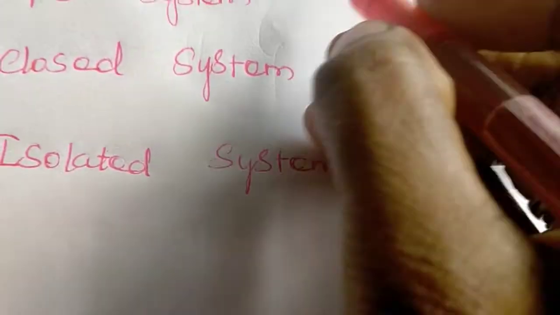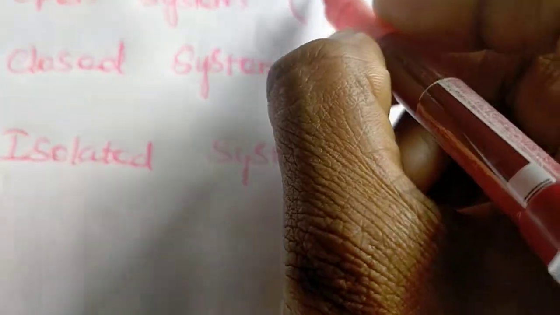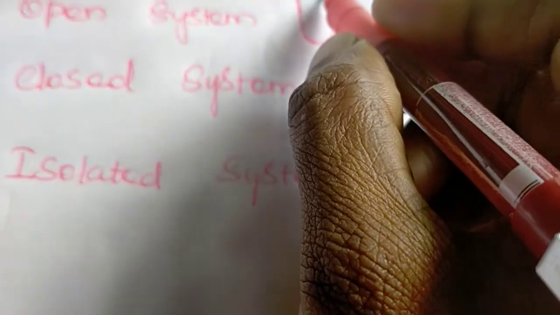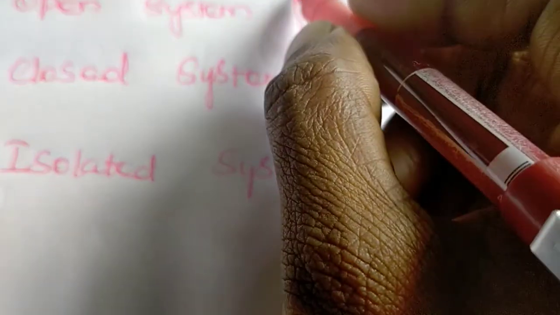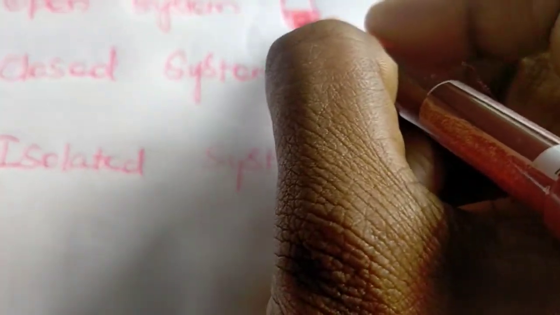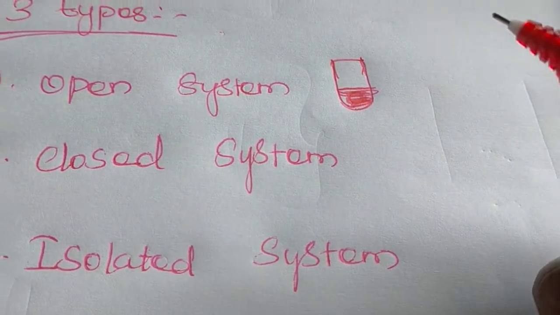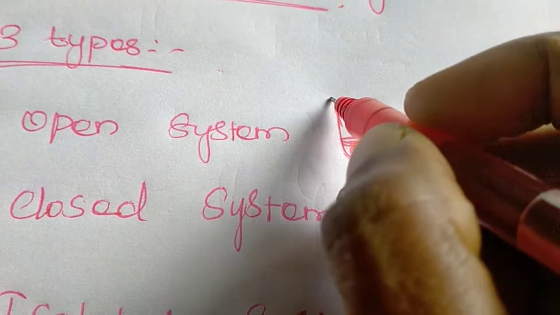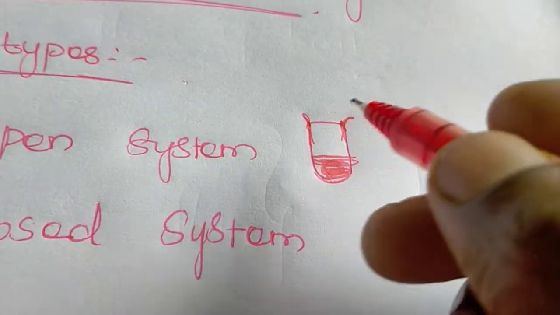So how will an open system be in the universe? You can take any compound in a test tube. Now this is an open system, so the mouth of this test tube is open.